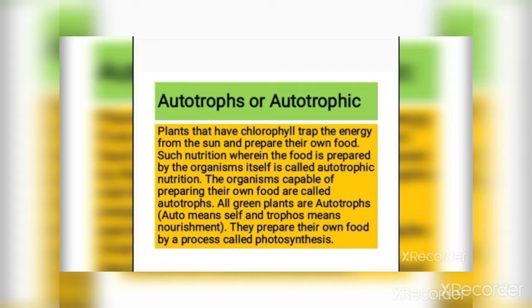All green plants are autotrophs as they make their own food. Auto means self and trophos means nourishment. Here we can say that all the green plants are autotrophs because they prepare their own food by a process called photosynthesis.